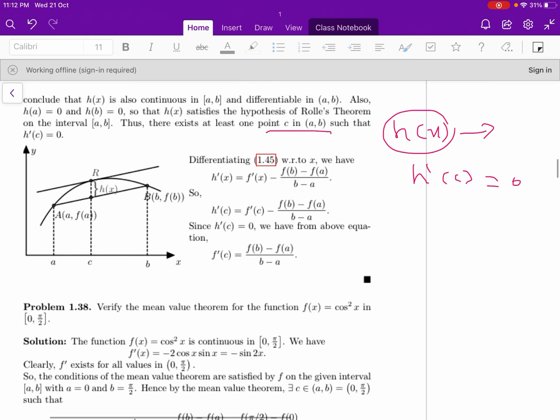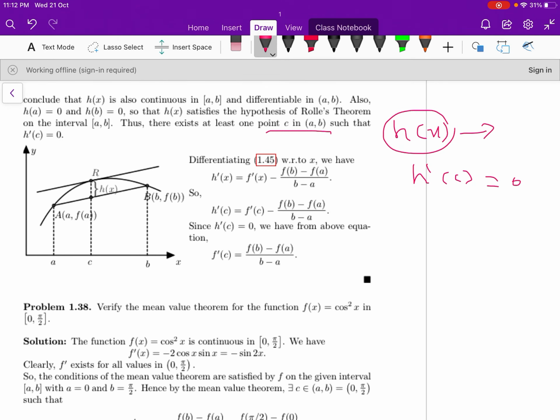If you differentiate, h of x becomes h dash of x is equal to f dash of x minus (f of b minus f of a) into b minus a, which is a constant, into x minus a, differentiate 1. You take x is equal to c, h dash of c is equal to f dash of c, wherever x you take c, minus (f of b minus f of a) by (b minus a).